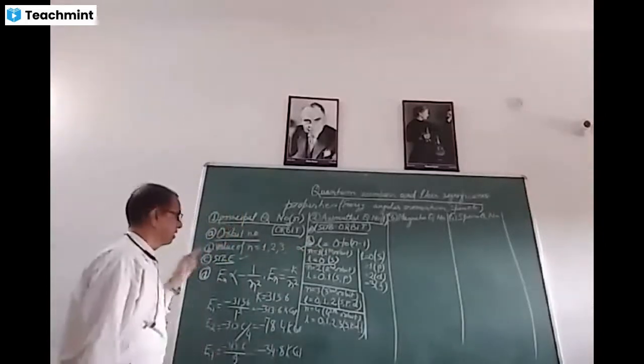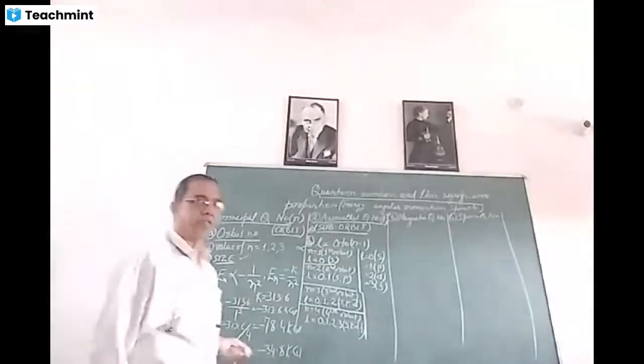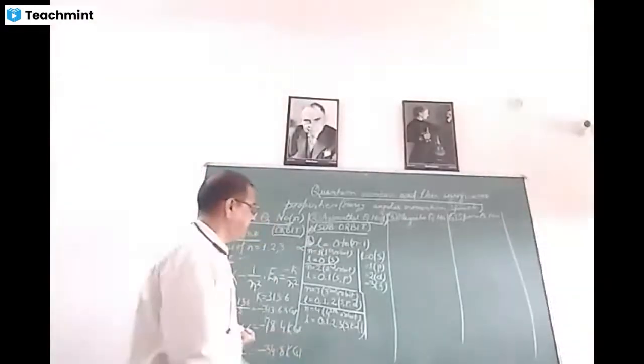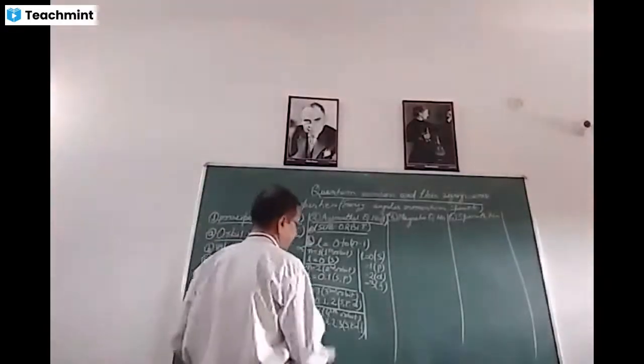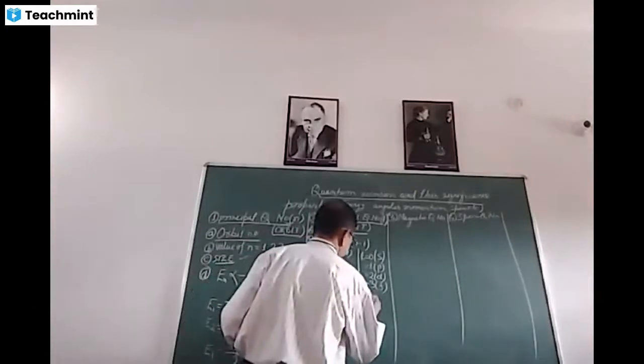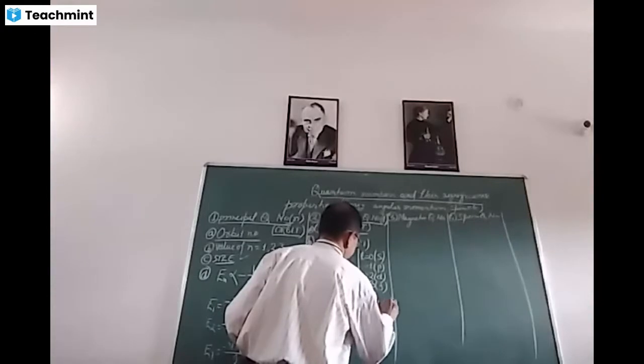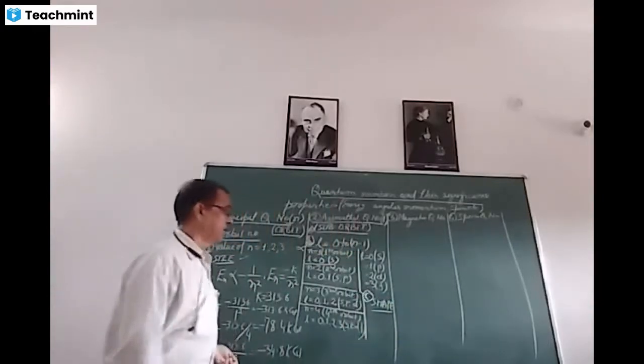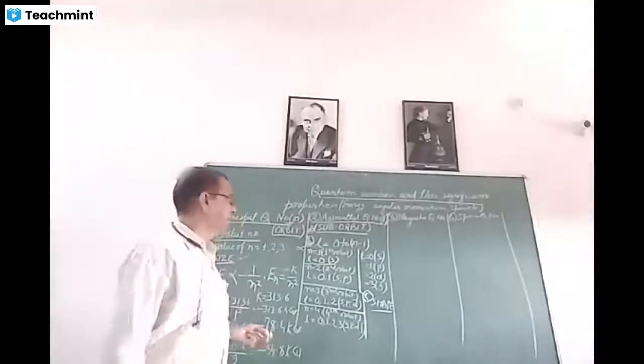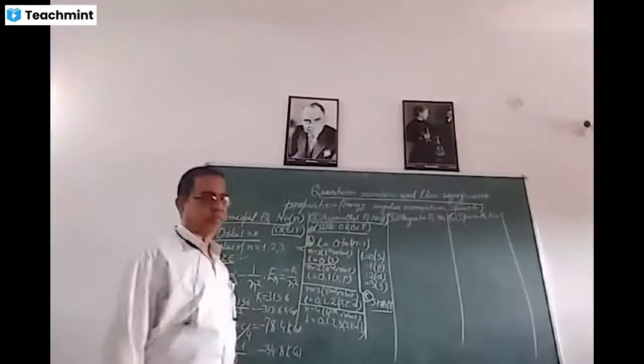n determines the size and L determines the shape. Mark here, this determines the shape of atom. Why? Because the shape of atom depends on the shape of the suborbit.